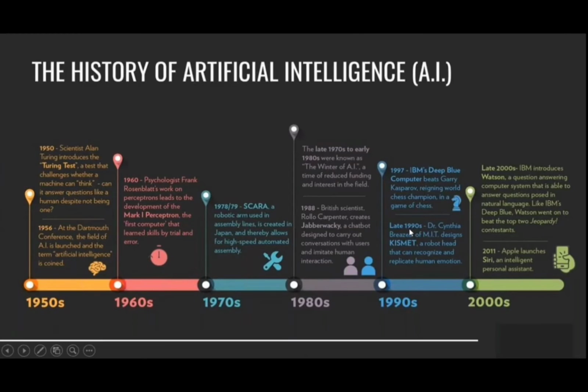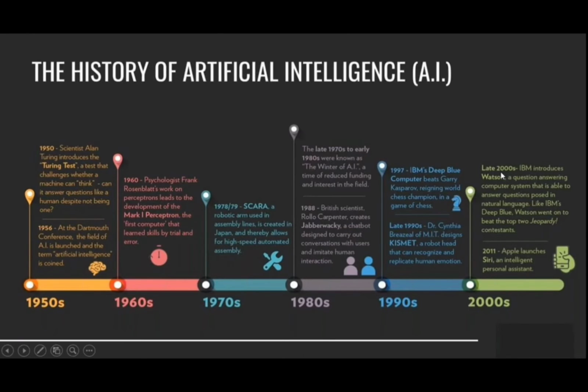So that is the power of machines if you use them in a proper way. In the 1990s, one more robot head that could recognize and replicate human emotions came along, a robot with human emotions.